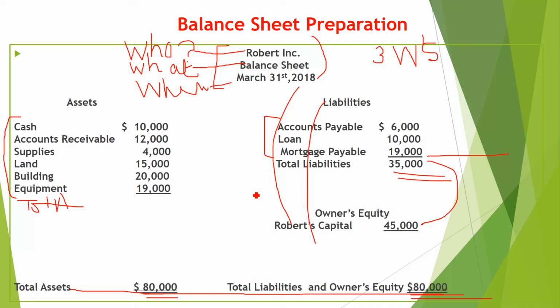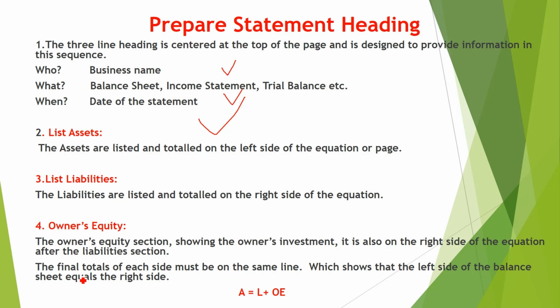I told you in the beginning, accounting is a systematic process. You have to follow the system. First assets, then liabilities, then capital. Right? Okay. And then the final total of each side must be on the same line, which shows that the left side of the balance sheet should be equal to the right-hand side, or we can write down, instead of complete words, A = L + OE, owner's equity.